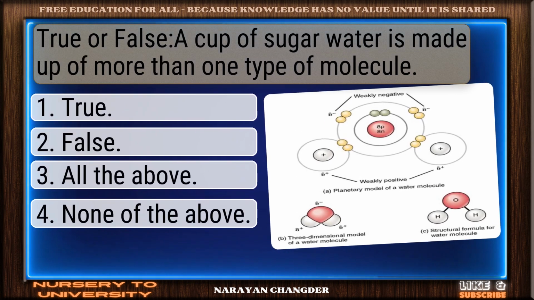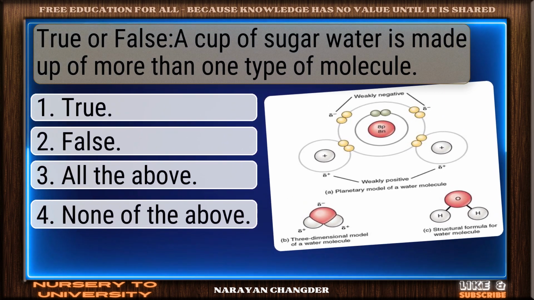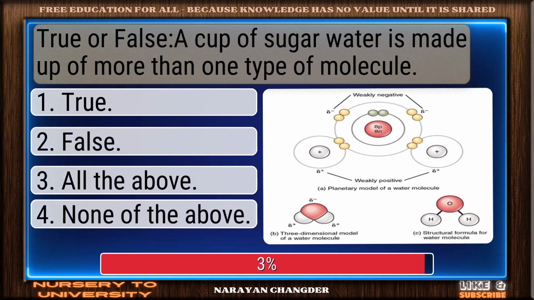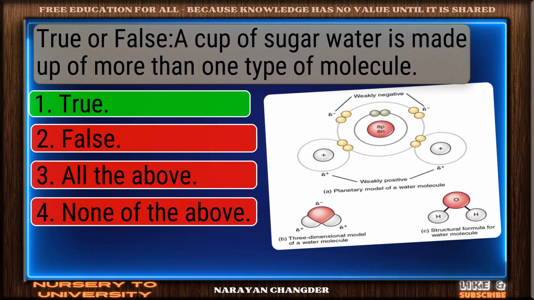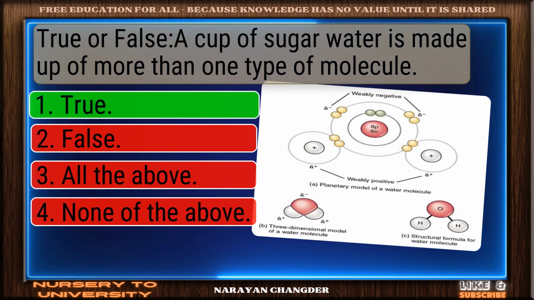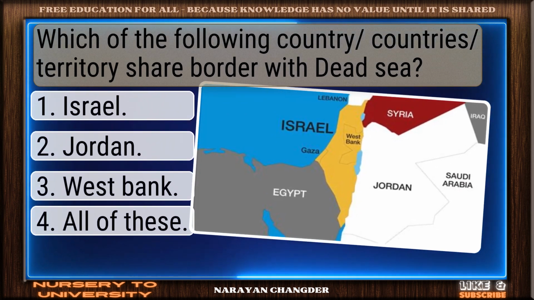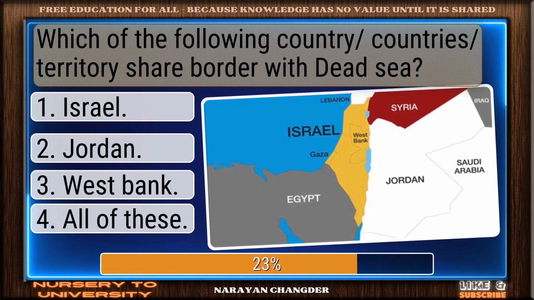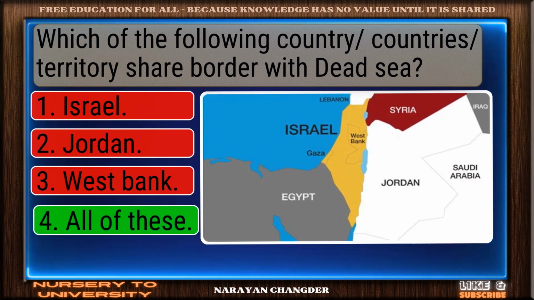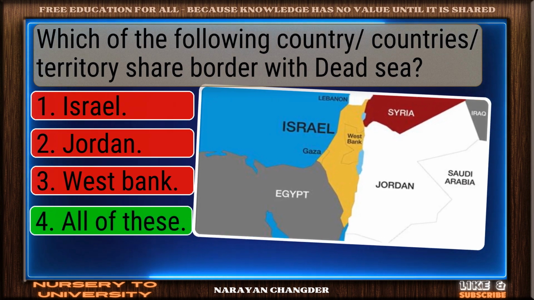True or false? A cup of sugar water is made up of more than one type of molecule. Strong choice. True is the right answer. Which of the following countries territory share border with Dead Sea? Or. Nice work. You chose all of these and it is correct.